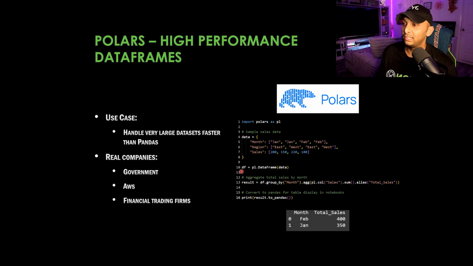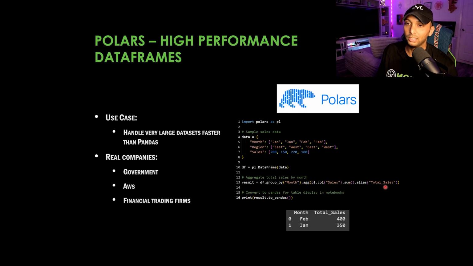And then we have a data frame variable, and we want to take Polars and we want to make it into a table of data now. And now we want to aggregate the total sales by month. So result is going to be our variable name, and we're going to say group it by the month. So we want to see just 2 different months and then aggregate it. And we can see the open parentheses here and it ends at the end, right?